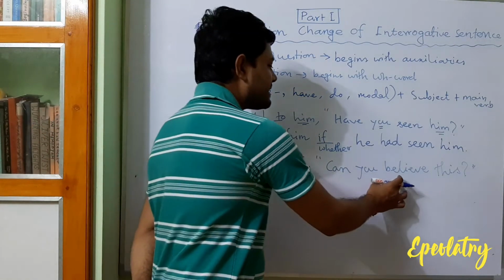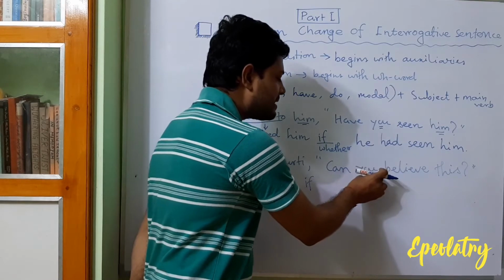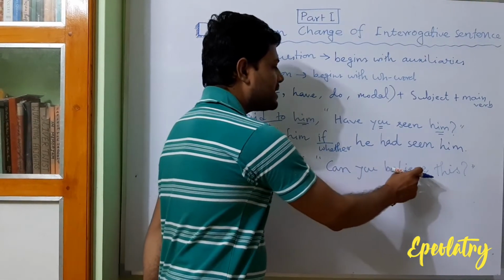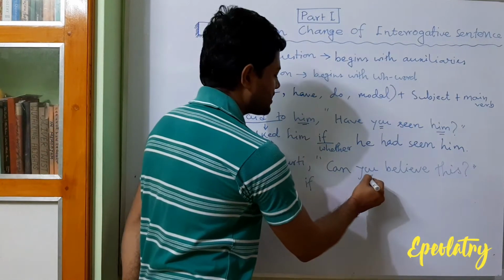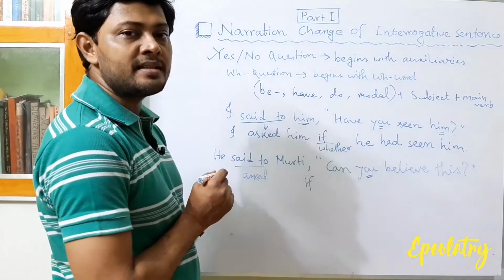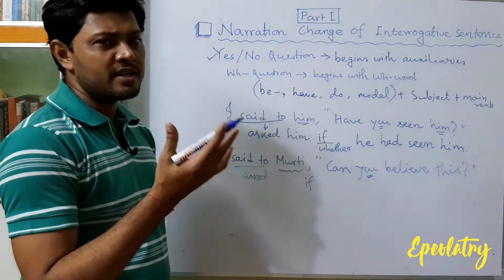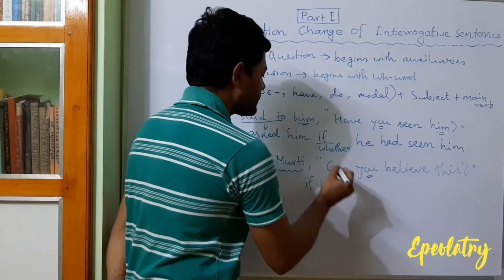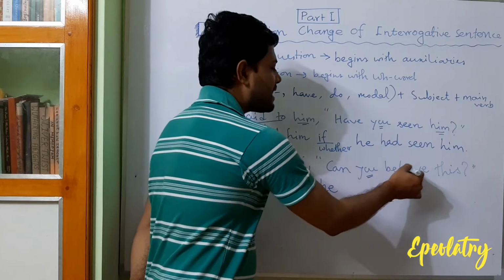Now think of this sentence as an assertive sentence. That means the modal auxiliary will come after the subject. That means the sentence will be "you can believe this". Okay, so first we change the subject, "you". "You" means second person, that means the narrator's listener. Murthy means somebody's name, it is third person. So "you" will be changed into "he".